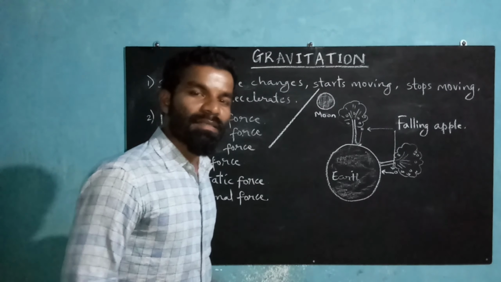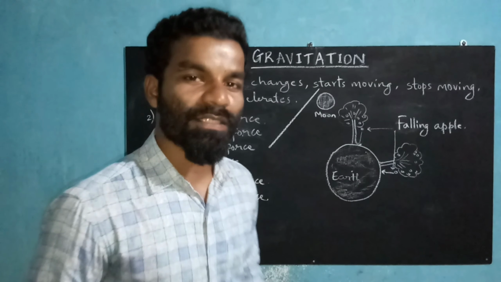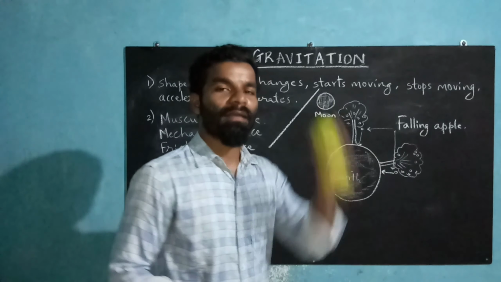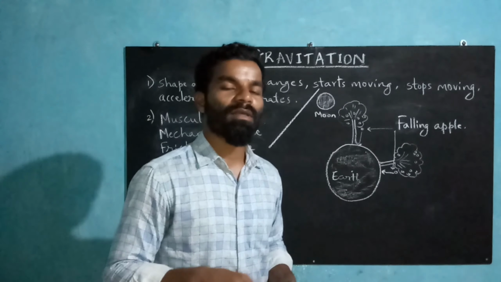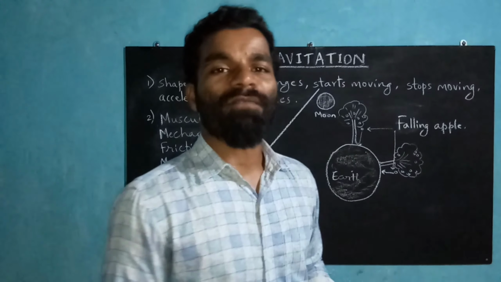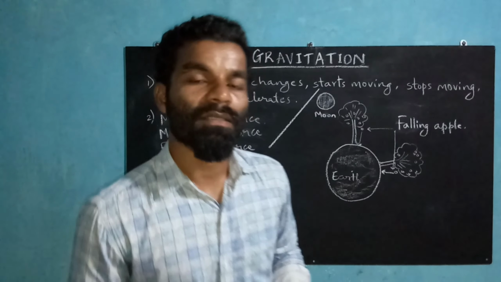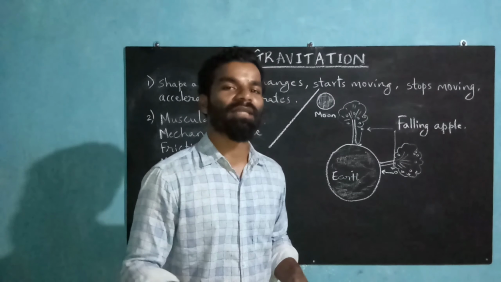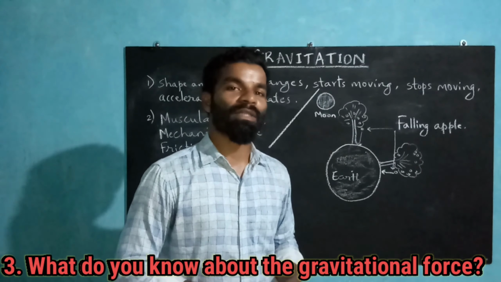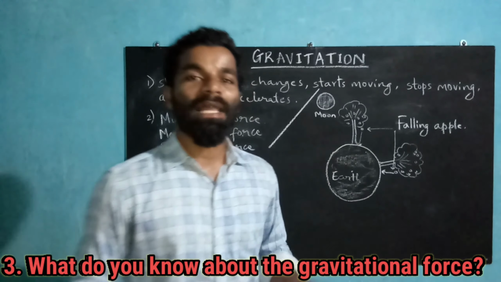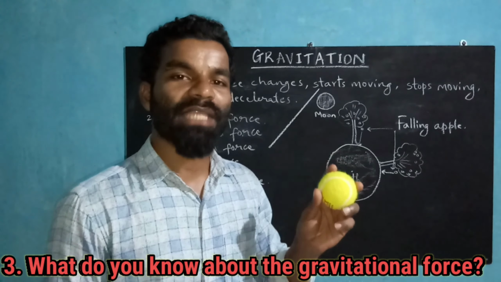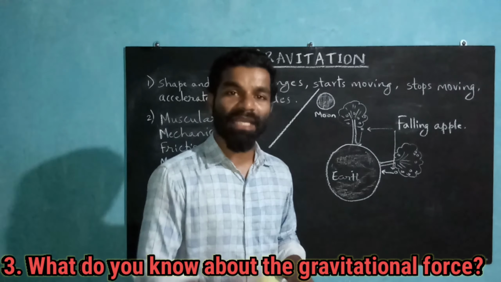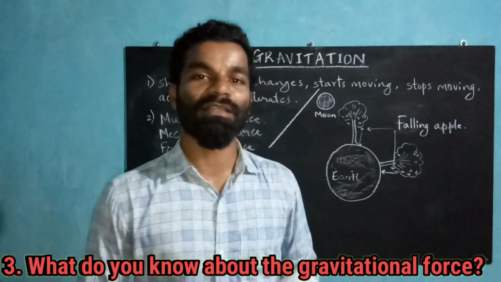And the last one is gravitational force. Now what is gravitational force? If you consider an object, throw it up, it comes down. Now why does it come down? Because of the force of attraction of the earth. So the object reaches a certain height and then it is pulled down by the force from the earth. Now this force which is applied by the earth on any object is called the gravitational force. So the force between the object and the earth is called the gravitational force.